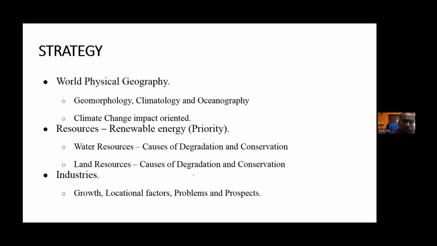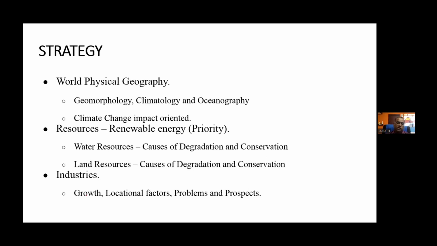Similarly, land resources, the causes of degradation and what are the steps through which you can conserve. Okay. So how the land resources are getting impacted due to the changes. Okay. So you study that particular causes and you also have to prepare how we can conserve that particular resource. Okay. Kindly go through this particular scene.